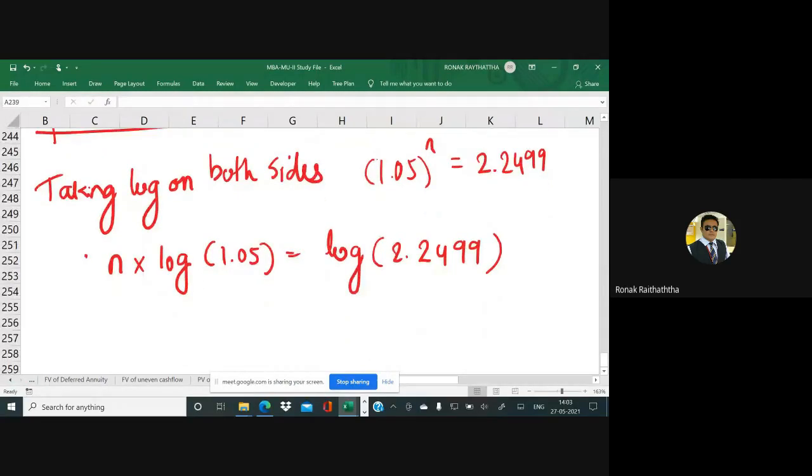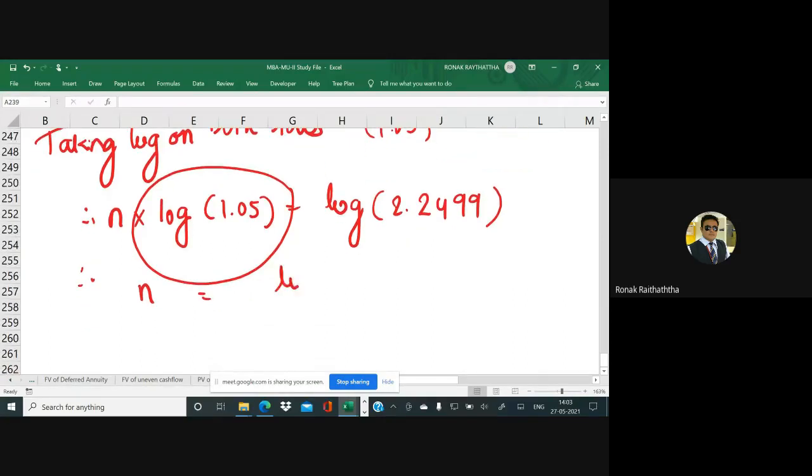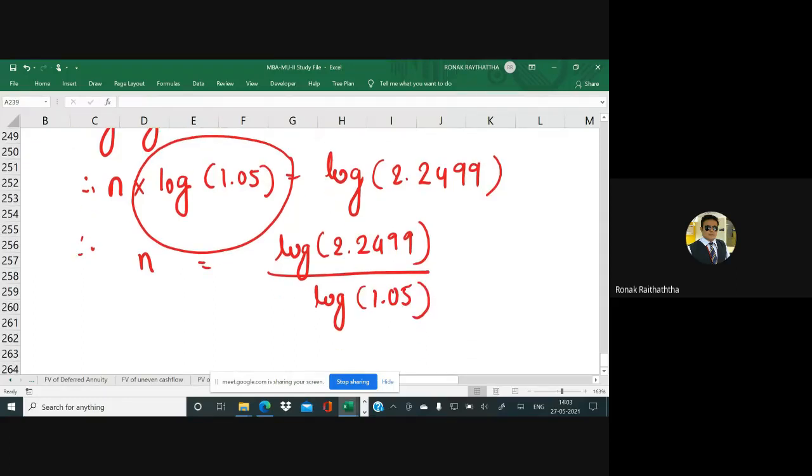Now, n is there in multiplication with the log, right? Let's take it to the right hand side, so it will come to the division. So n equal to log of 2.2499 to be divided by log of 1.05. Now some people would be like, cancel off the log and log.